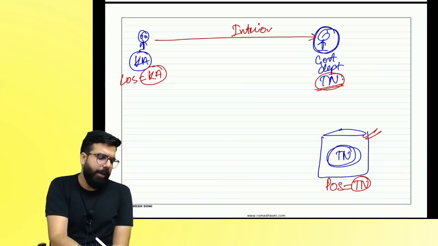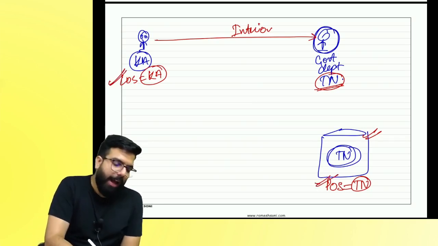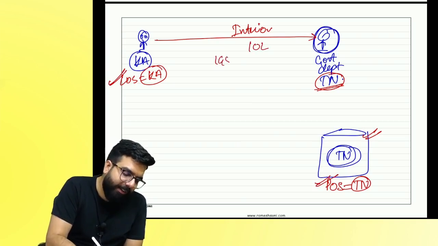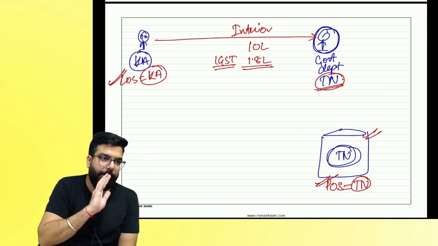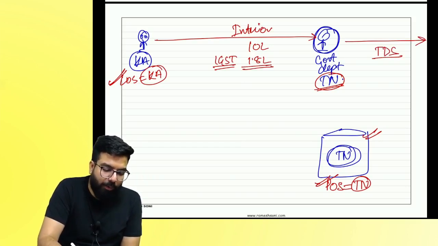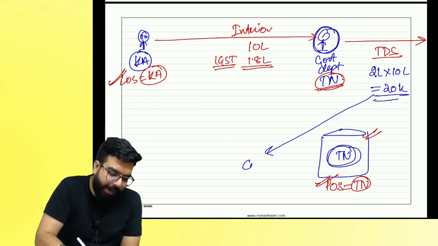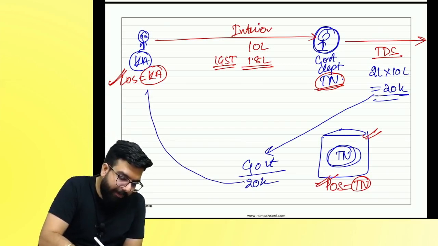My question: location of supplier is Karnataka. Place of supply is Tamil Nadu. I gave a bill of 10 lakh. What will I charge? For example, I charge 1.8 lakh IGST. Can you tell me, will they deduct TDS? How much? 2% of 10 lakhs. They will deposit the 2% IGST to the government. How much? 20,000. The government will give the credit to me.